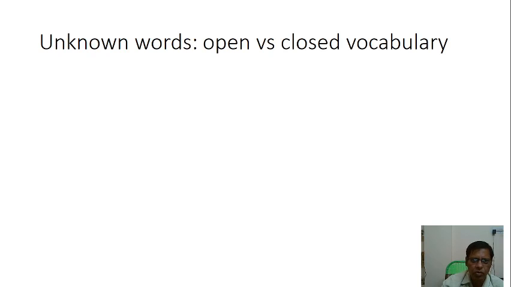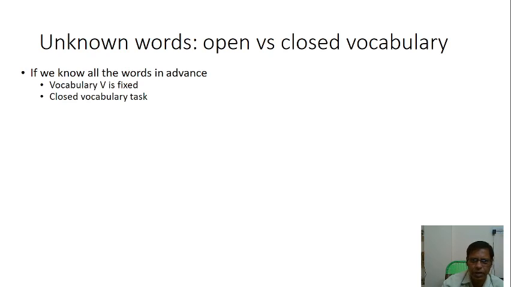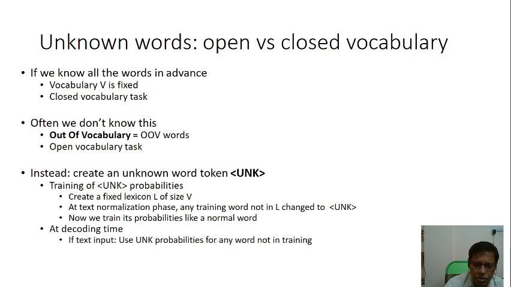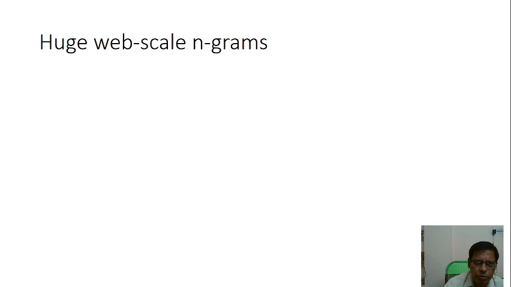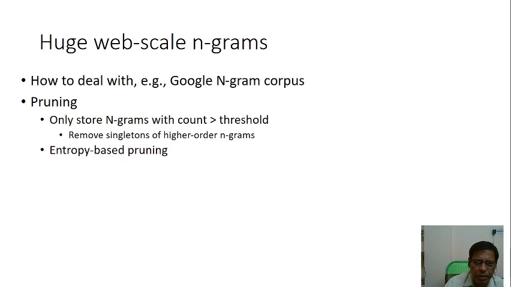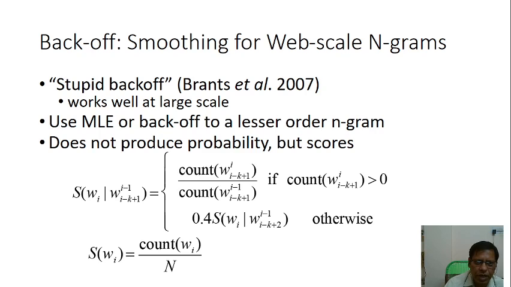Okay, unknown words: open versus closed vocabulary. If we know all the words in advance, vocabulary V is fixed, which is a closed vocabulary task. Often we don't know this. Out of vocabulary words are OOV words, and the open vocabulary task handles them. Okay, so this is how to handle huge web-scale n-grams, that is, how to deal with the Google n-gram corpus: pruning, backoff, smoothing for web-scale n-grams.